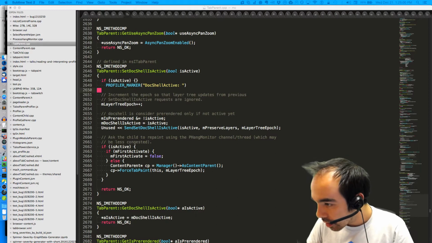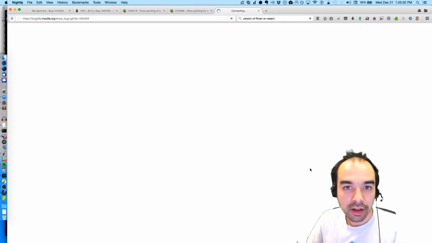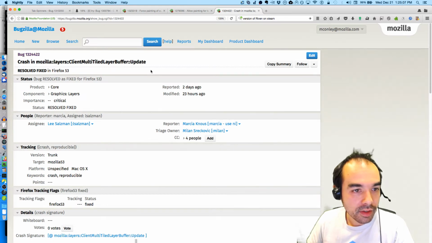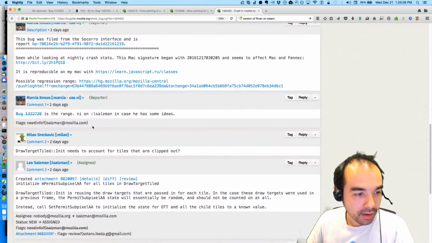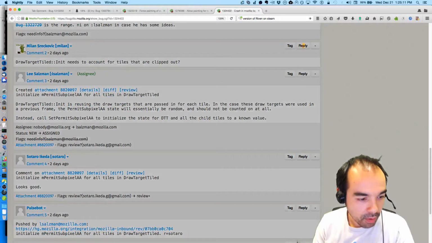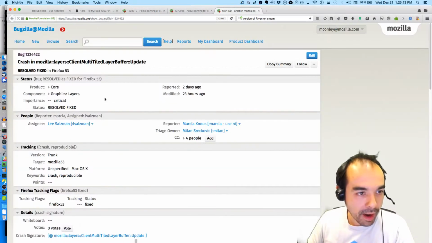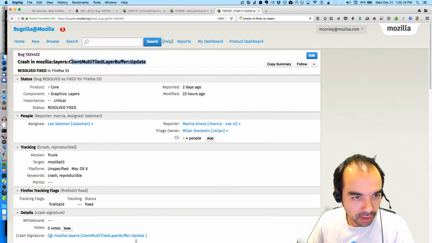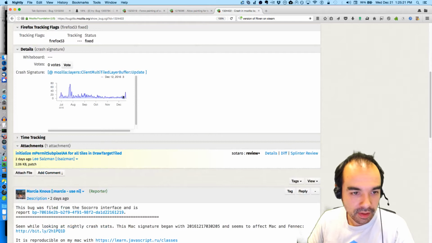Dennis is watching. Ran into that yesterday. Crash in this thing. So apparently this crash that I may have been interested in was recently fixed, although it appears to be under layers in graphics.